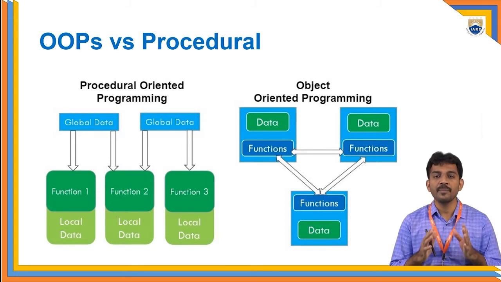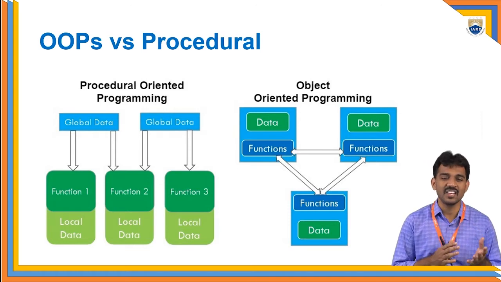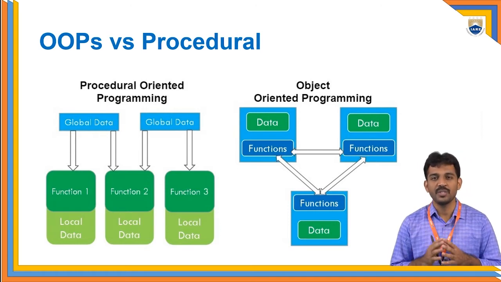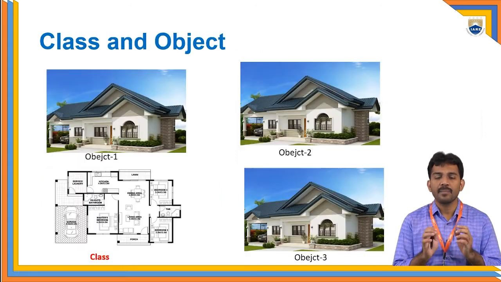Before going to object-oriented programming in detail, first we need to be clear about what a class is and what an object is. Most students worry about the class definition and the object definition, so I'll give a little example to get more clarity.